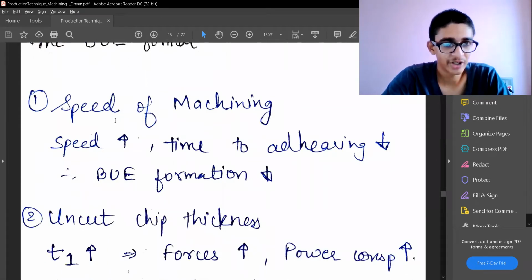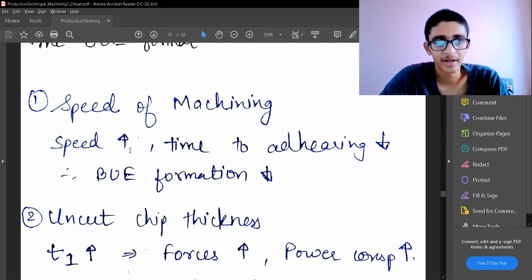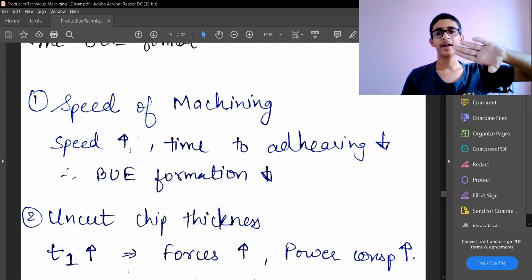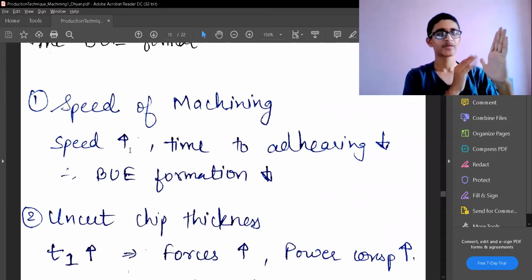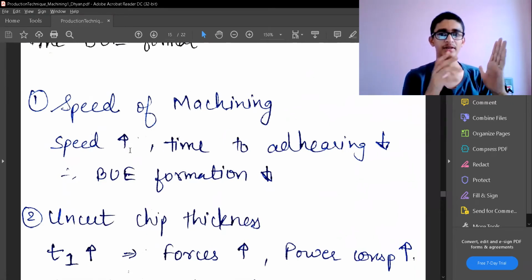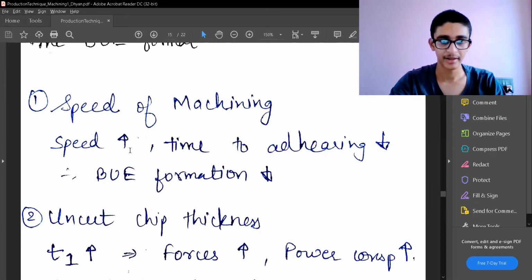So first is the speed of machining. As I increase the speed, the time to adhere on the tool decreases. If I have my tool over here and my machining is happening, and I move my tool fast, that means the chips which are getting out have less time to stick back to the tool. That means the build up edge formation will reduce.